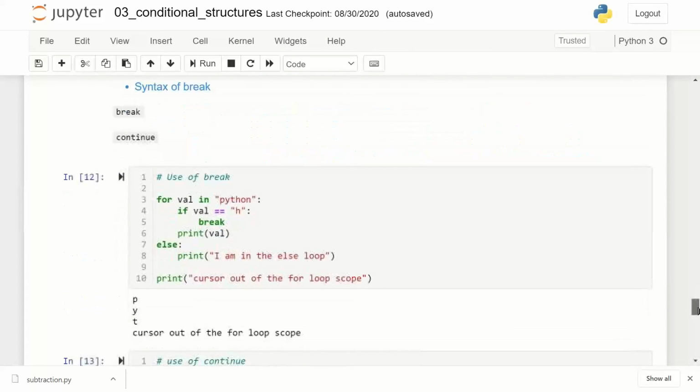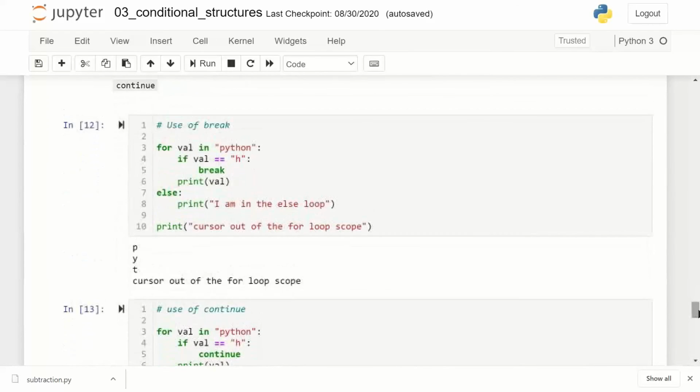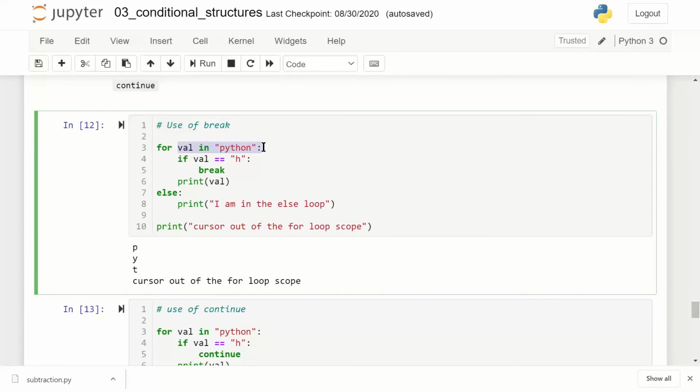So here I am writing for val in Python, and when I write this, this string will get converted as a tuple. Why it gets converted to a tuple, frankly, I don't know, but when I write for val in Python, it will loop through this string character by character.